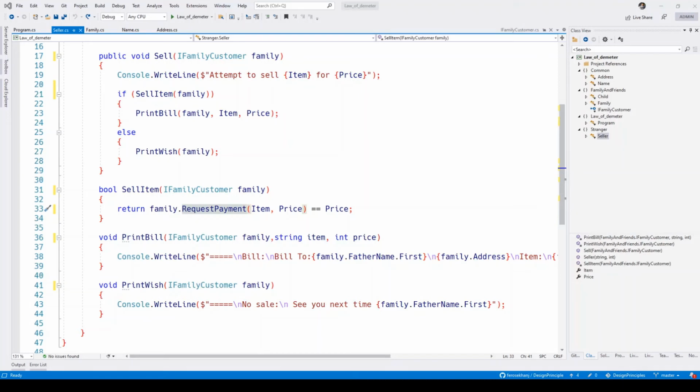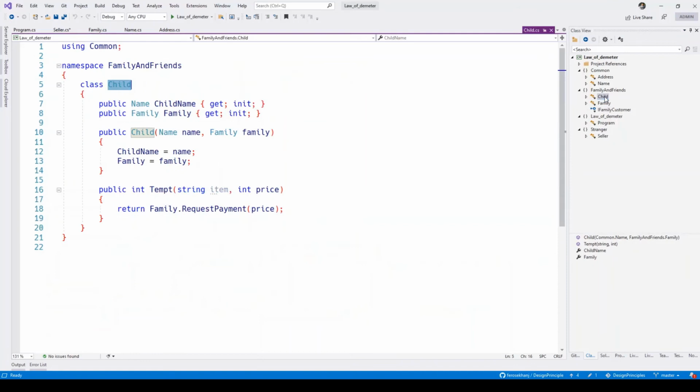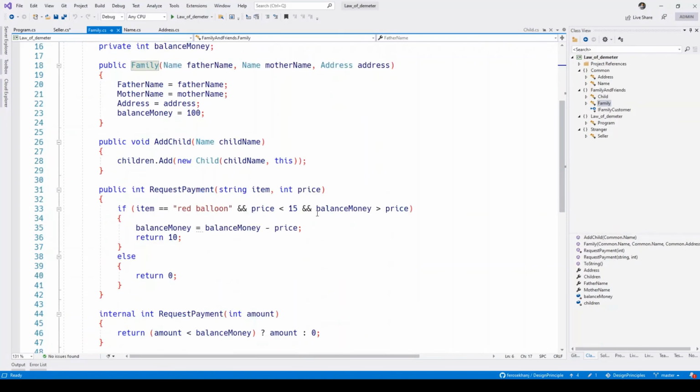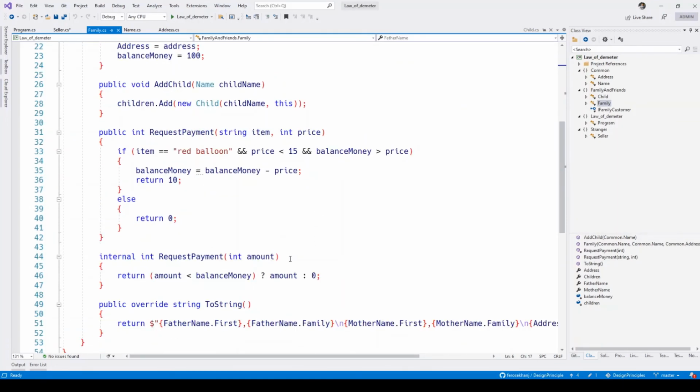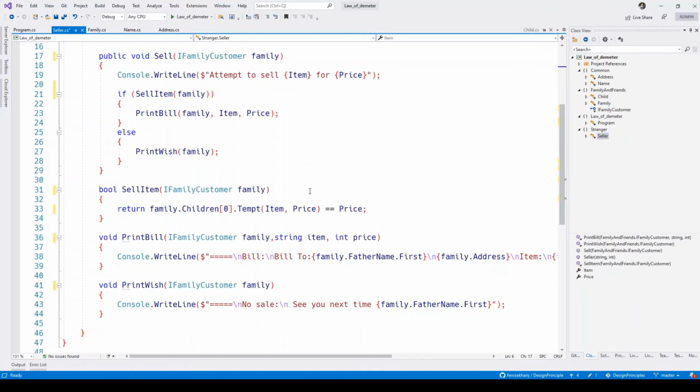So instead of asking the family for the payment and trying to sell to the family, I try to sell this to the child. I look at the children, take the 0th instance, and then tempt the child to buy this item. For the seller, the logic still works because he asks the child to buy this item. He names the item and price. The child asks the family for the price. The family, if you look at the request payment, gives the money whatever the child is requesting. So basically the seller achieved whatever he wanted.